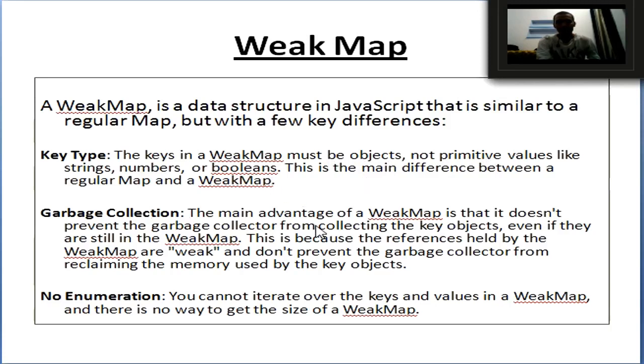Then next is garbage collection. So the main advantage of a WeakMap is that it doesn't prevent the garbage collector from collecting the key object even if they are still in the WeakMap. This is because the references held by the WeakMap are weak and don't prevent the garbage collector from reclaiming the memory used by the key object.